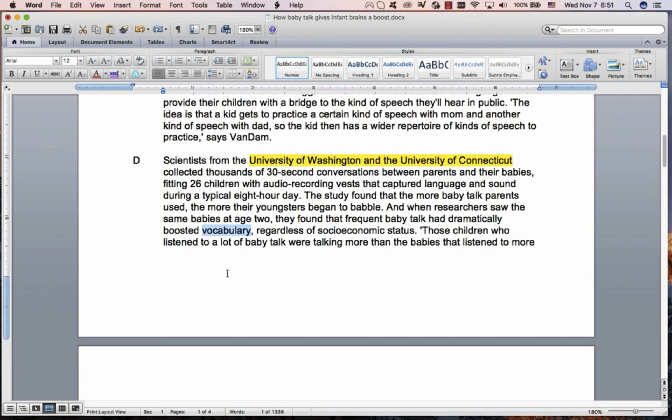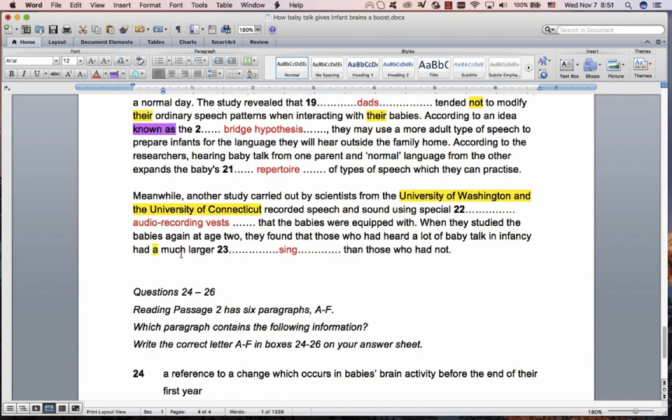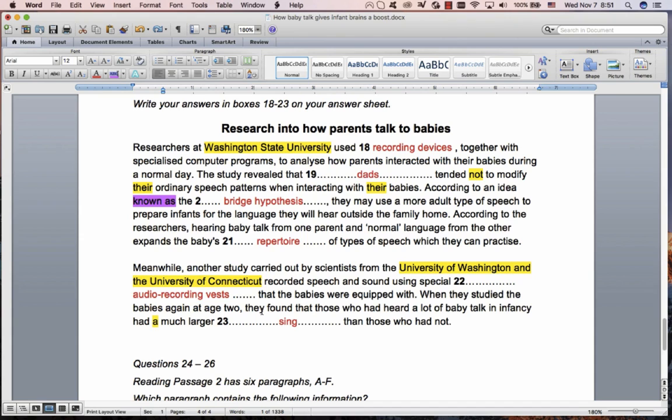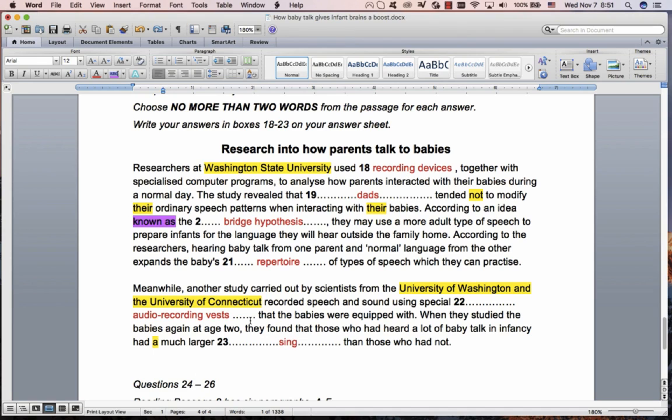And the reason is this writer has used vocabulary here as uncountable. IELTS has used the word vocabulary here as singular countable. Now, first of all, is vocabulary countable or uncountable? I've gone on the internet. It seems that it's better to use it as uncountable, but you can use it as countable as well. It's just one of those words where there's a bit of confusion. And then secondly, is it okay for IELTS to do this?